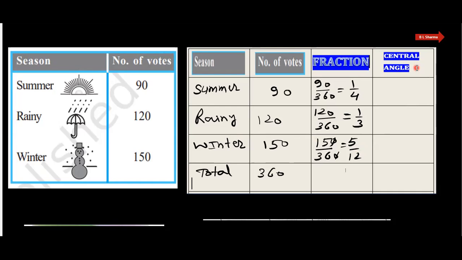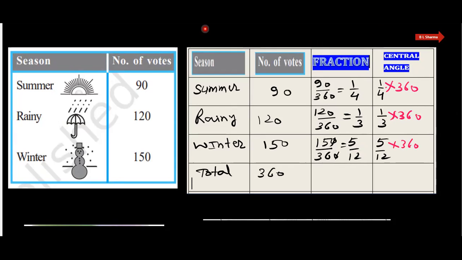For the central angle, whatever this fraction is, this fraction, that is 1 by 4, 1 by 3, and 5 by 12, we multiply by 360. Each fraction should be multiplied by 360.